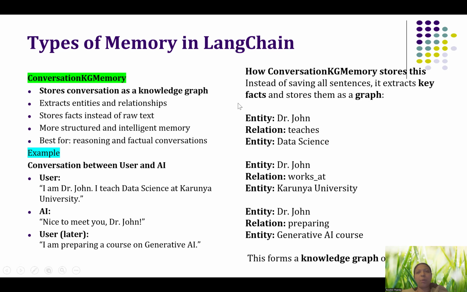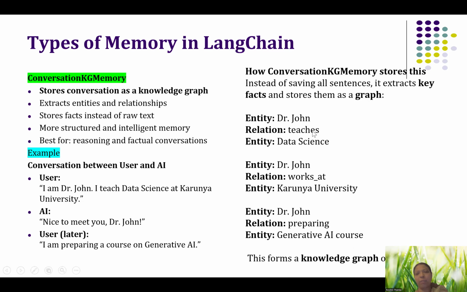So here the important keywords are, first, John, and what is the relationship? That is teaching, and the next entity is data science. Then again, John works at Carnegie University, and then John is preparing a generative AI course.